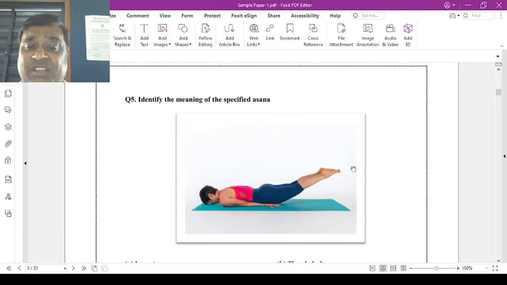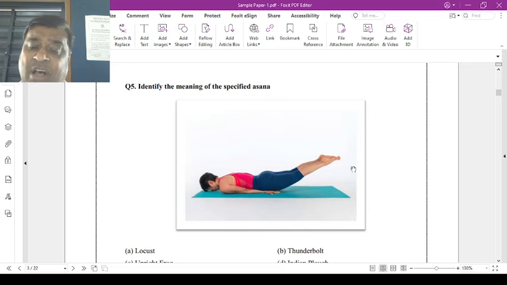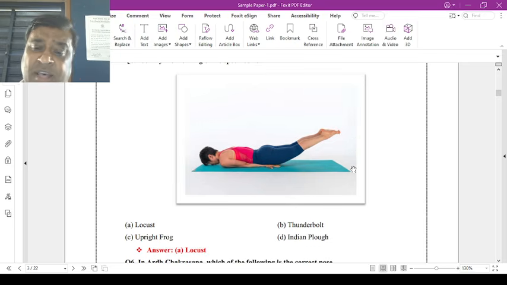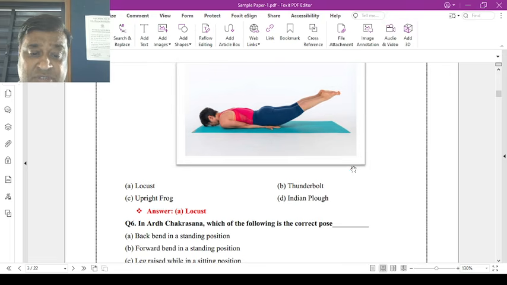Question number 5. Identify the meaning of the specified आसन. आपको आसन देखना है picture में और उसके answer बताना है. The picture is showing Salabhasan. The meaning of Salabhasan is locust pose. The correct answer is locust, not thunderbolt, upright frog, or Indian plug. The answer is locust pose.